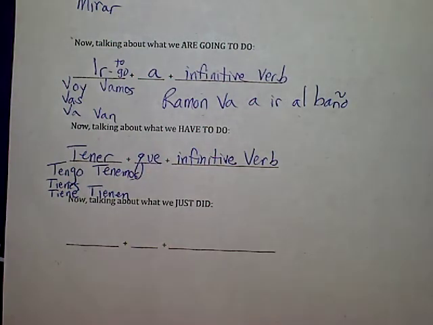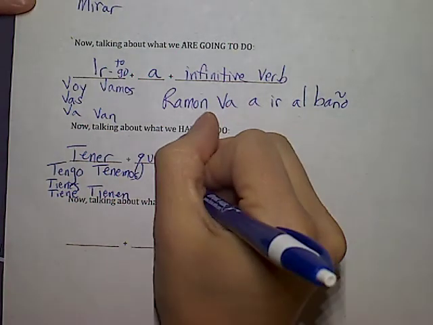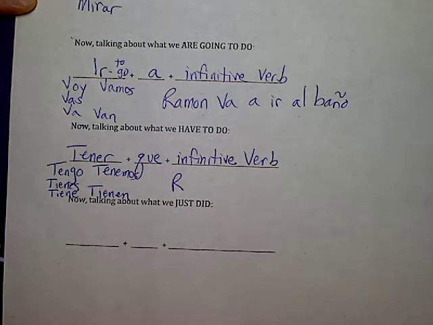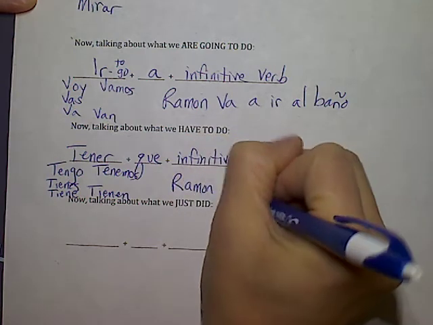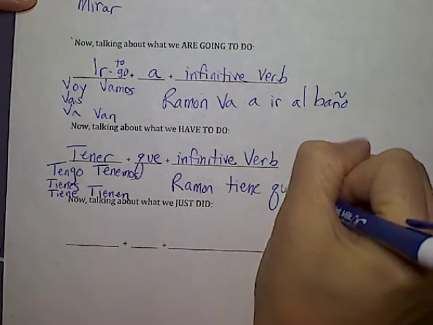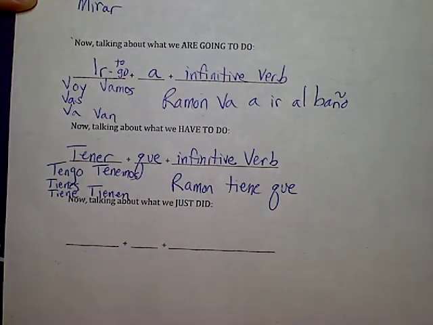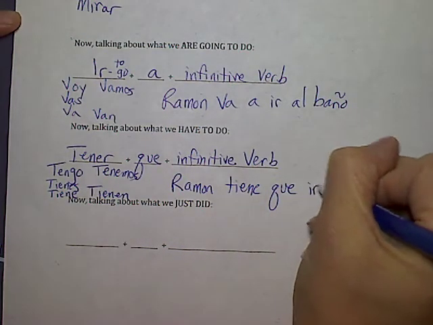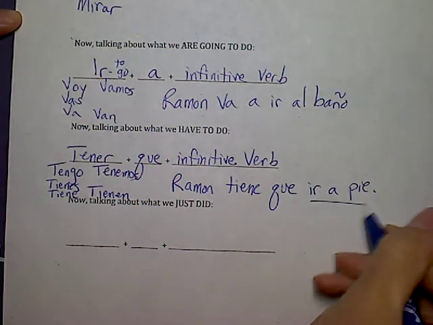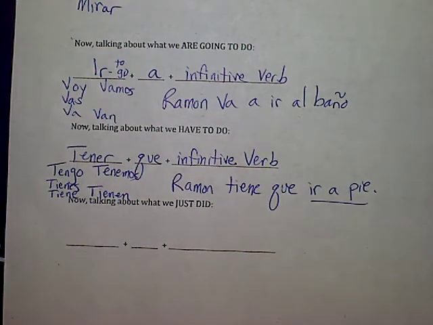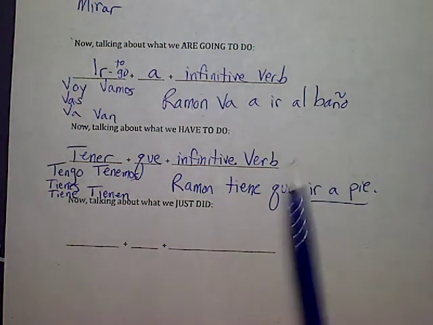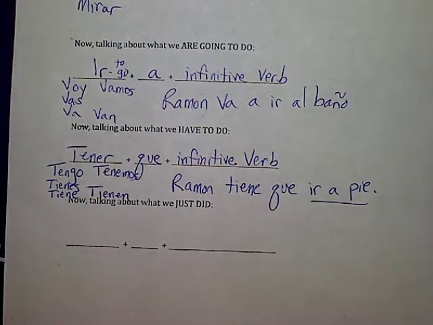Who can give me an example of telling me what someone has to do? Ryan again. Let's see. I'm guessing it's Ramon. Ramon tiene que ir por el perro. Okay, I think what you're saying is that Ramon has to take a walk. But it should be ir a pie, and you said ir por el perro. He has to go to the dog, or he has to go for a walk. Tiene que ir a pie. In the last chapter, we learned that ir a pie means to go on your feet or to walk. So what Ryan told us is Ramon has to walk. Great example.